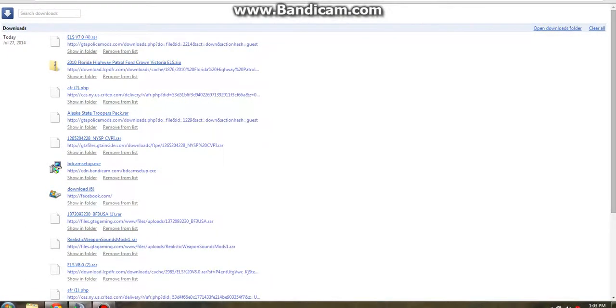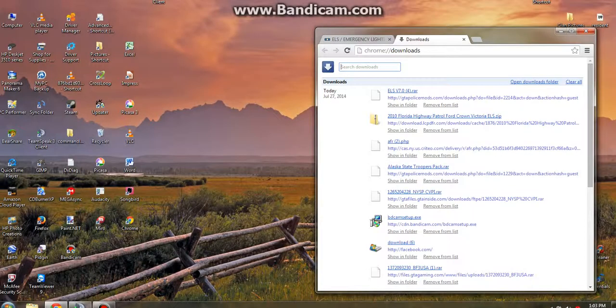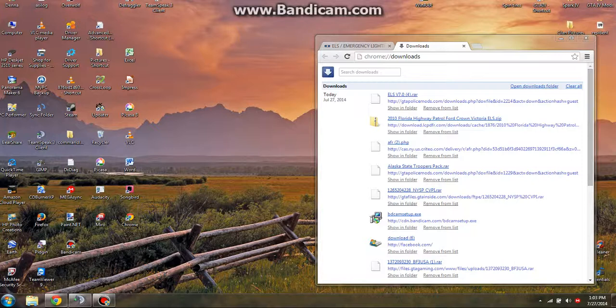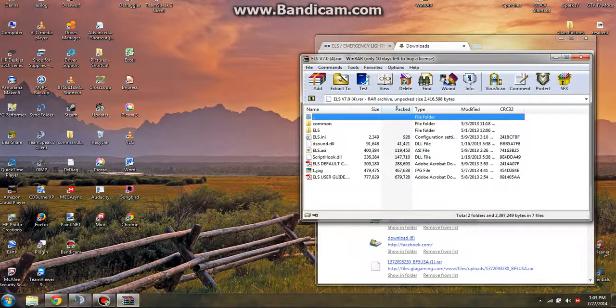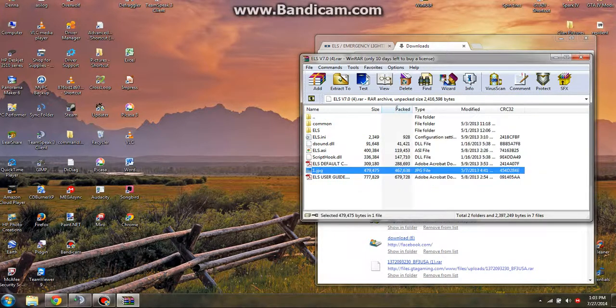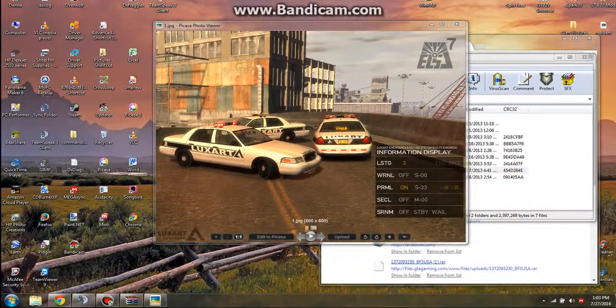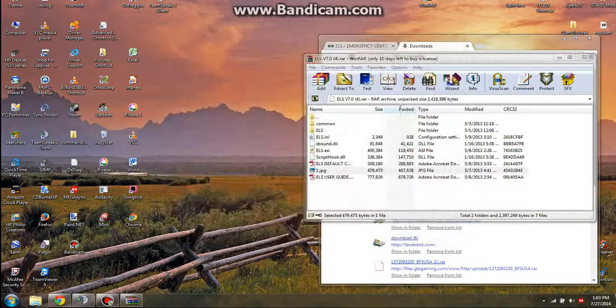Move this down real quick. Alright, there we go. You have to have WinRAR. You want to do it, it'll show like this. Drag up. Boom. Alright, so here are all your files. You don't need these three. It's just a picture showing what the ELS looks like.